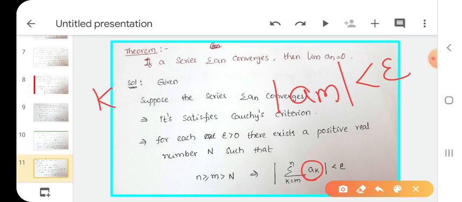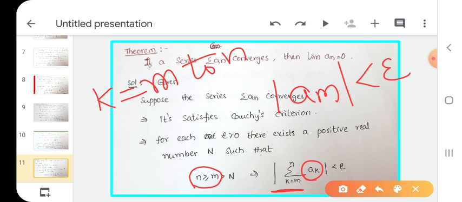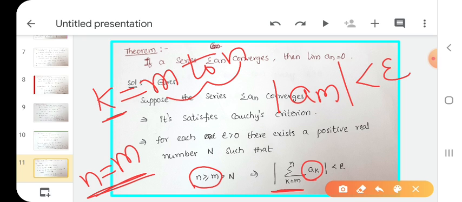What is the value of k here? k equals m to n. What is the relation between m and n? n greater than or equal to m. Now I take only the equal condition. Let n equals m. That means k equals m to m, therefore k equals m only.